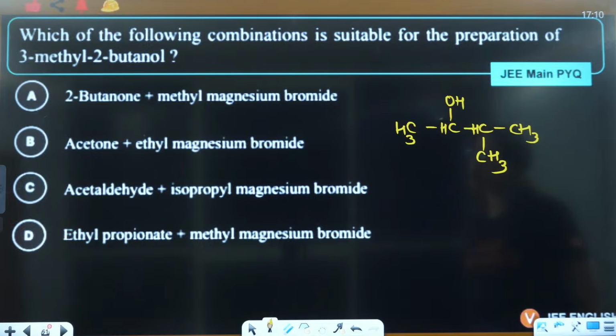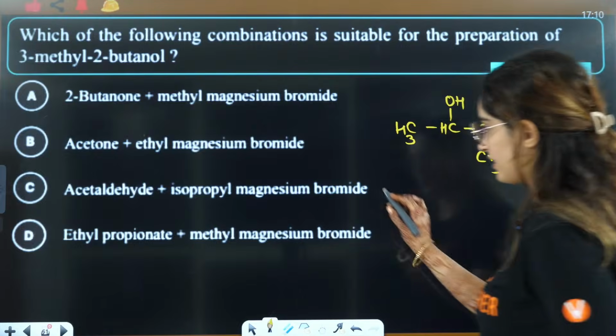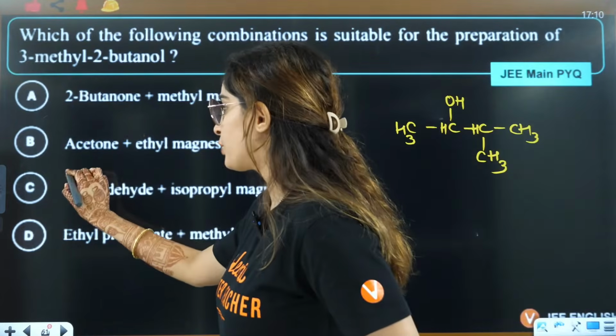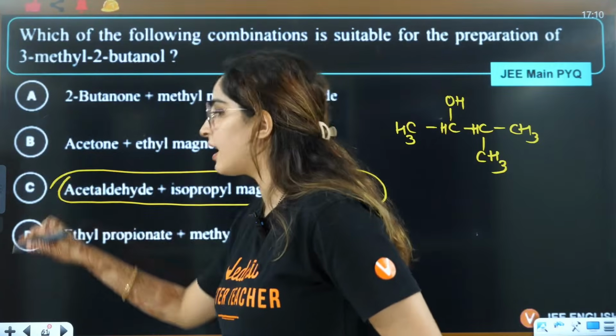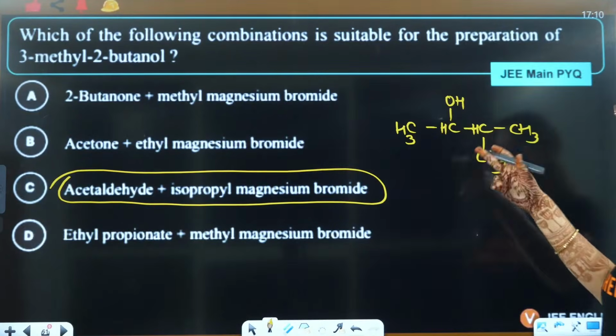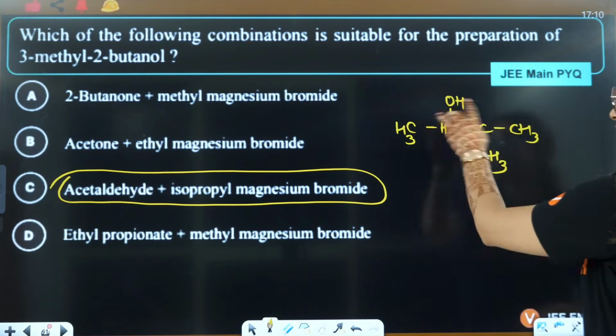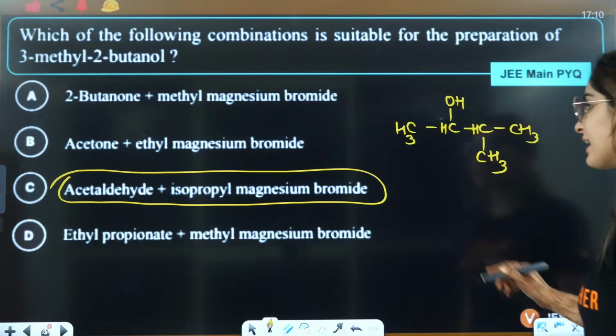2-butanone, this isopropyl magnesium, I can already see that. Acid, aldehyde and isopropyl. Okay, it will take you time, you can solve it one by one and then see the answer, right? Because you can solve all of them and see if that was formed or not. Directly I can tell you that here